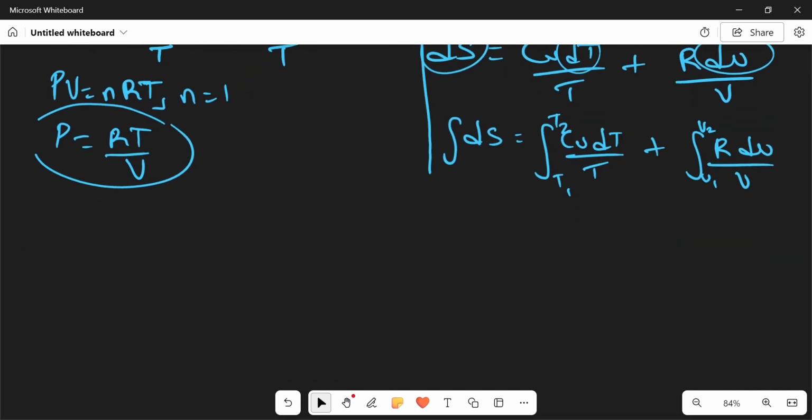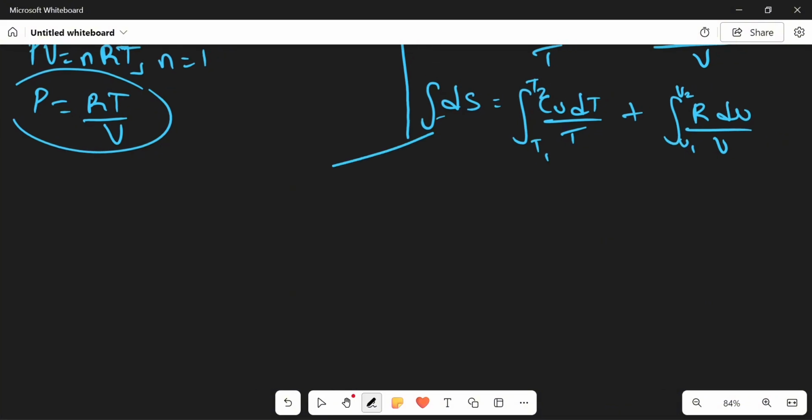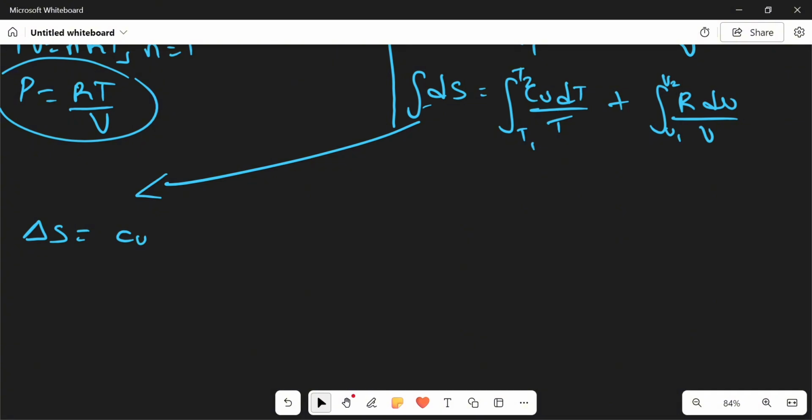And this is just changing entropy. If I integrate dS, automatically I'm going to have change in S. So change in S is equal to, now my Cv is constant, so I can bring out my Cv. If I bring out Cv, I have the integral from T1 to T2 of dT over T, plus R is also constant.